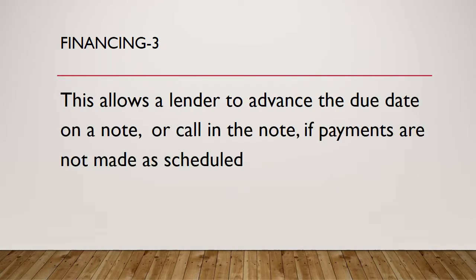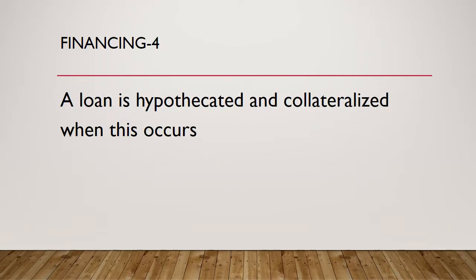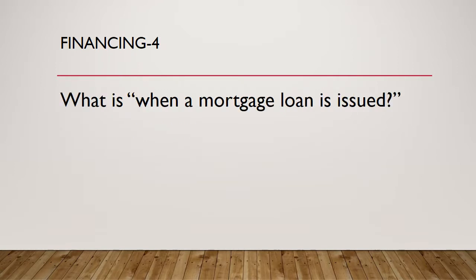Question 3. This allows a lender to advance the due date on a note or call in the note if payments are not made as scheduled. What is the acceleration clause? Question 4. A loan is hypothecated and collateralized when this occurs. What is when a mortgage loan is issued?